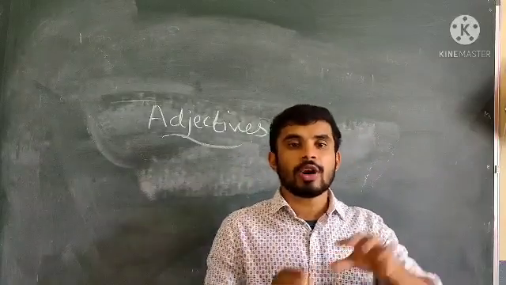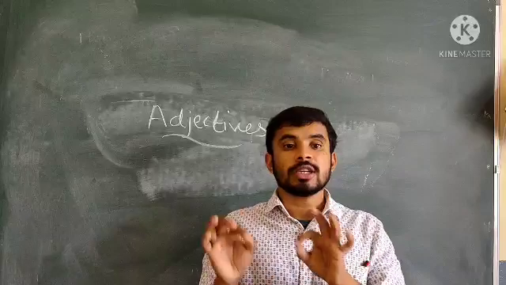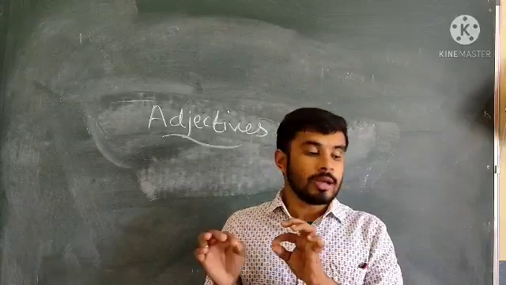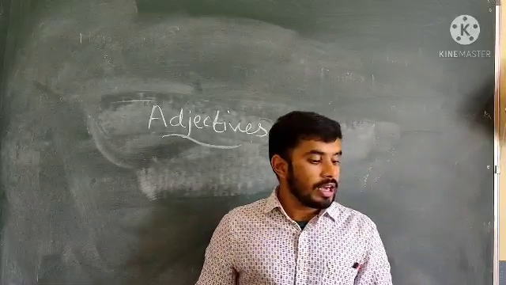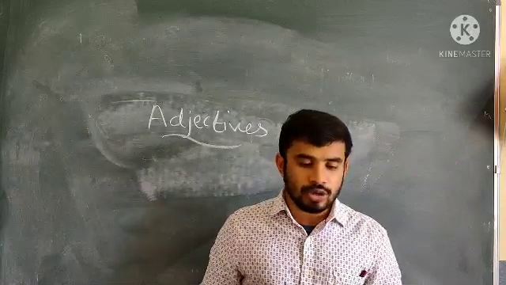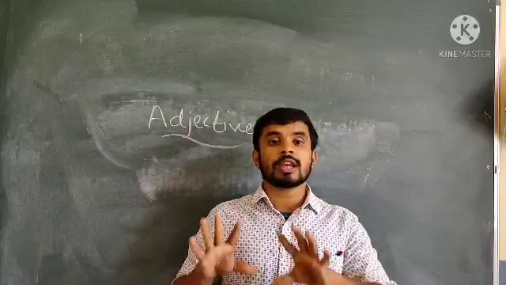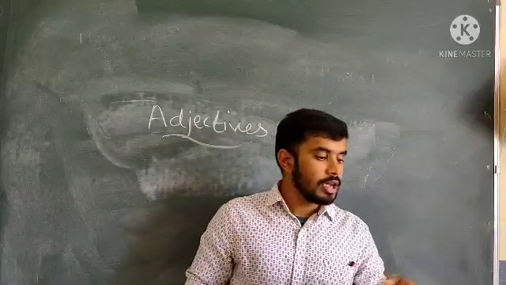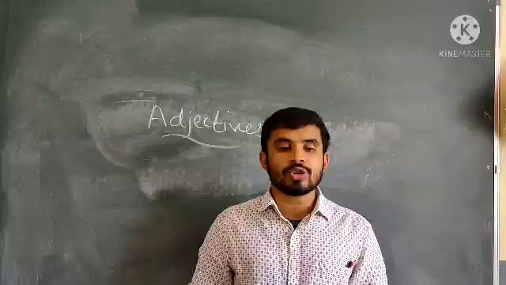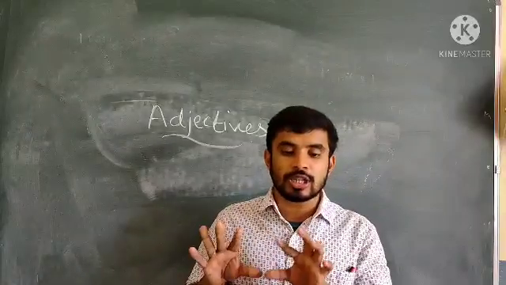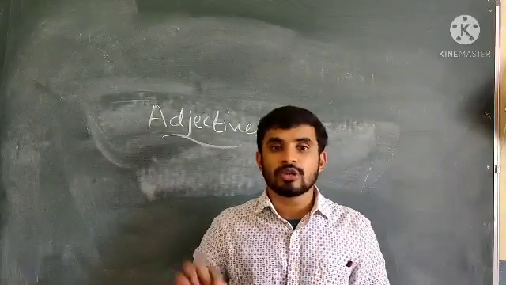Possessive, just like what you studied in the pronoun, means ownership or possession, to show relationship or ownership of the nouns. Demonstrative means to point out a specific noun, like these mangoes, those things.